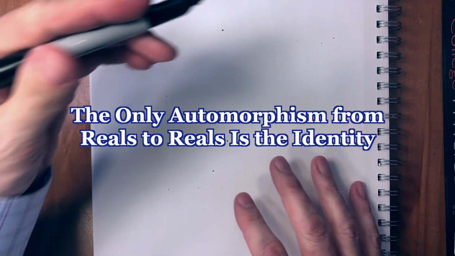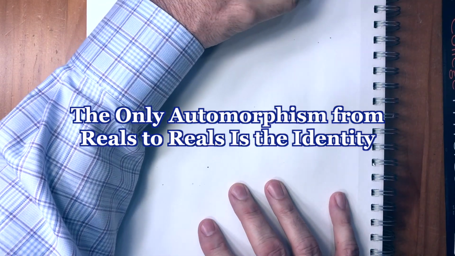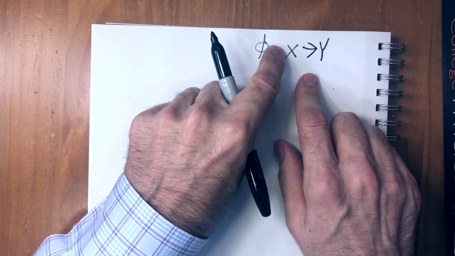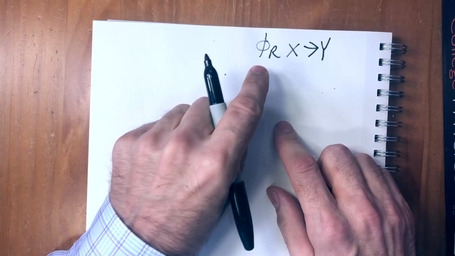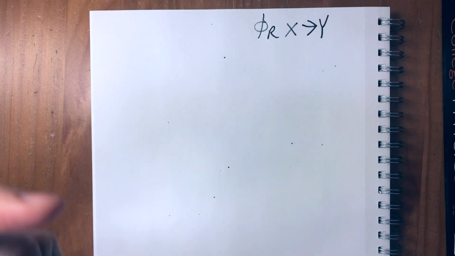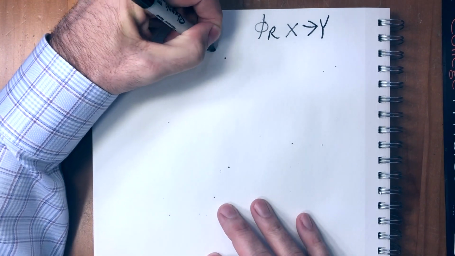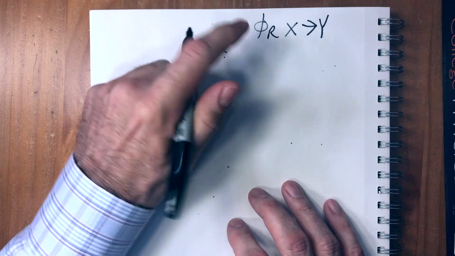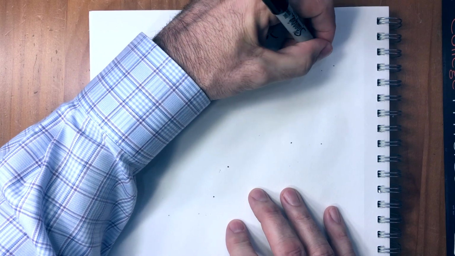So we've already constructed our isomorphism from X to Y, right? Where if X and Y are two ordered fields with the least upper bound property, we have proven that there is an isomorphism between them. It turns out there's only one isomorphism. That's equivalent to saying that if you, instead of looking at two separate sets, just look at an automorphism from R to R, which just means that you're mapping every number of R onto another number of R, the only map from R to R is the identity.